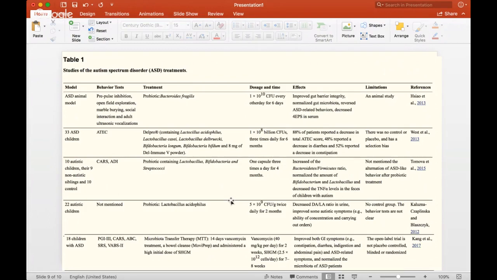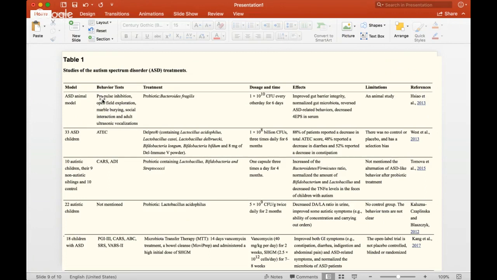Those are what they'll eat, and if they don't get what they want, there's that social ineptness that comes into play. And because of this, they're very limited in what types of bacteria can reside in their gut. And that's what these types of research are trying to show. So these are just different studies that have been done. I'm going to talk about the top one and the bottom one. First we'll look at the top one, the autism spectrum disorder animal model.